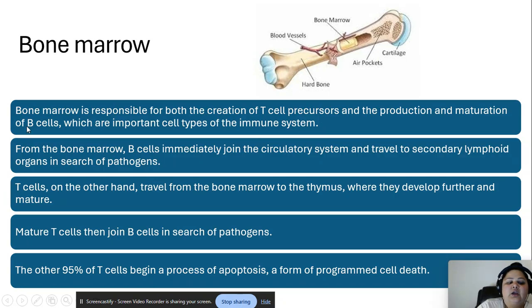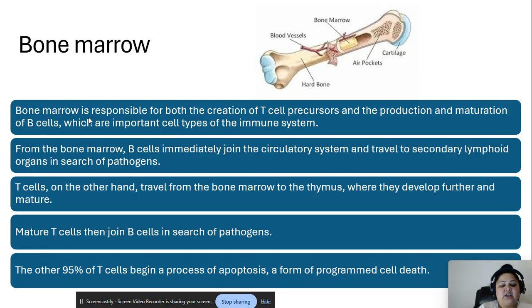So T cells and B cells are a very important side of the immune system. From the bone marrow, B cells immediately join the circulatory system and travel to the secondary lymphoid organs in search of pathogens. They go back in the circulatory system searching for pathogens.